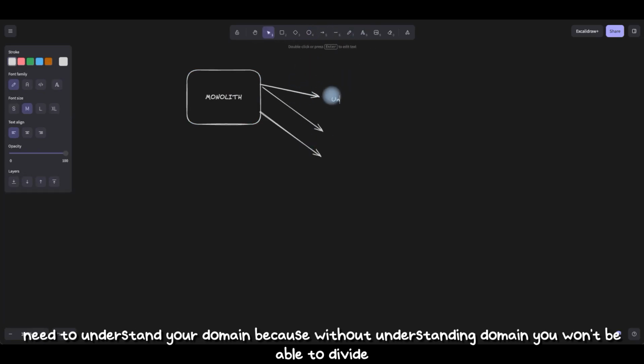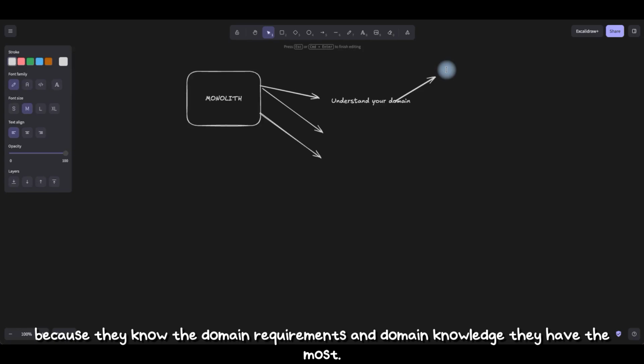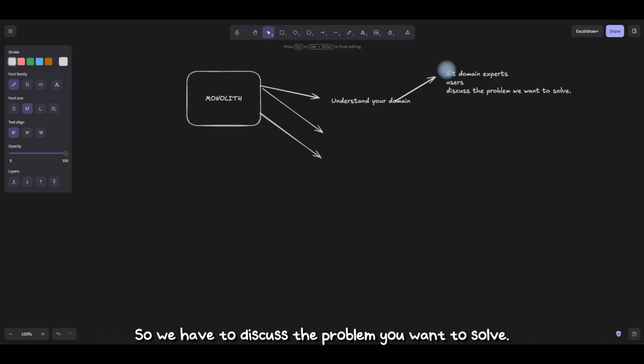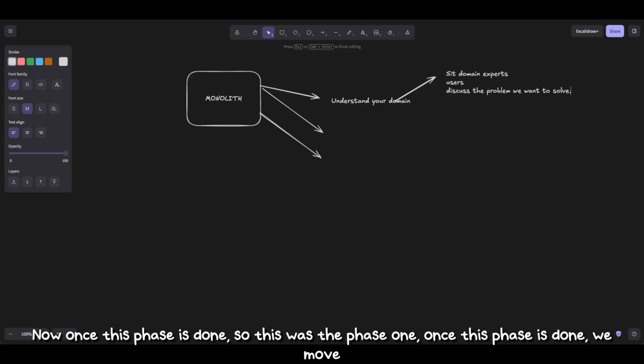So first, you need to understand your domain, because without understanding the domain you won't be able to divide it on the domain level. Okay, and how can we do that? You have to basically sit with the domain expert, because they know the domain requirements and domain knowledge the most. So we have to discuss the problem we want to solve. We have to sit with the domain expert and the users as well to do a perfect, concrete division among them. Now once this phase is done, this was phase one.